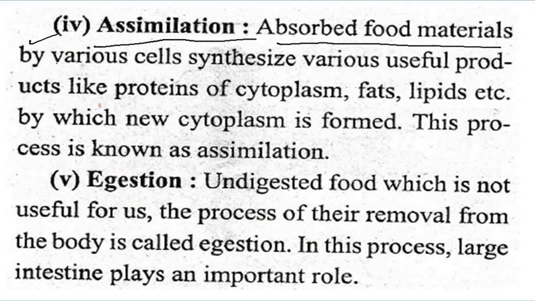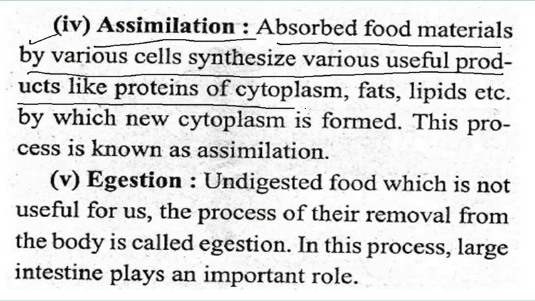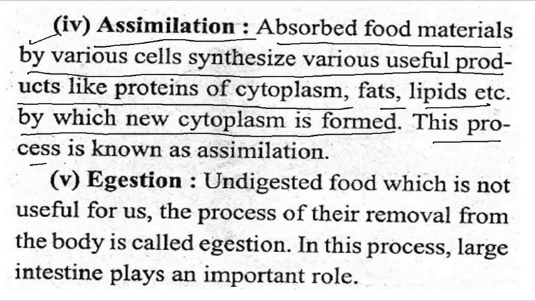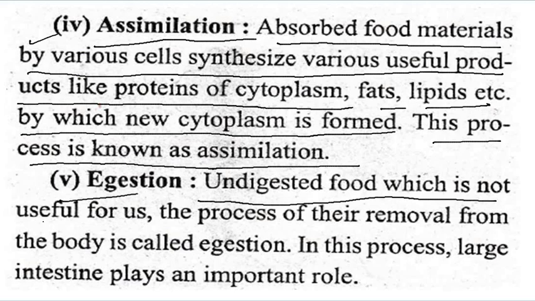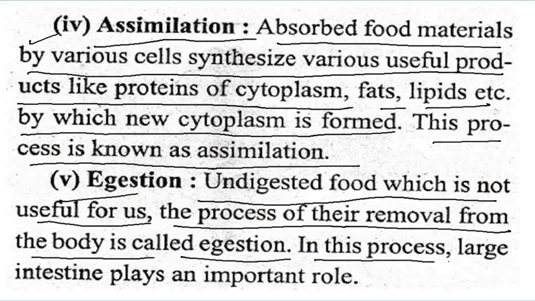Absorbed food materials are used by various cells to synthesize useful products like proteins, fats, lipids, etc., by which new cytoplasm is formed. This process is known as assimilation. Undigested food which is not useful for us, the process of its removal from the body is called egestion. In this process, the large intestine plays an important role.